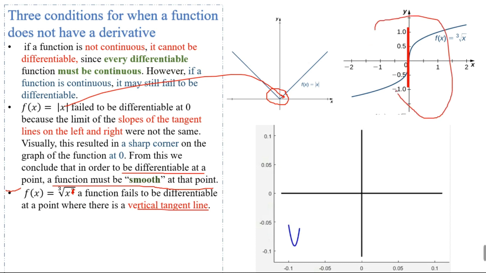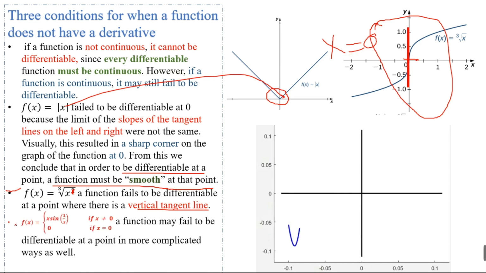When a function has a tangent line with vertical slope, with infinite slope, or a vertical tangent line, at that point the function is not differentiable. At x = 0 this function has a vertical tangent line with infinite slope, so at this point the function is not differentiable, and this is the second condition. And now we have a third condition, and this is the function.